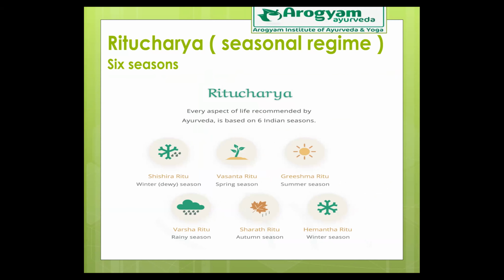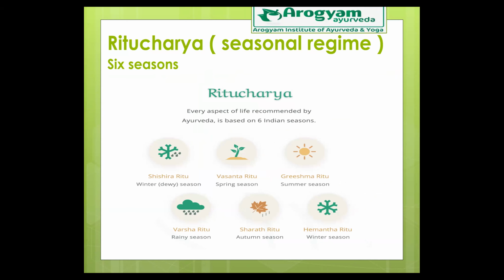Then it is Grishma Ritu. That means summer season. And then Varsha Ritu. Varsha means Barish ka season, that is rainy season. And then it is autumn season, yeah, Sharad Ritu.